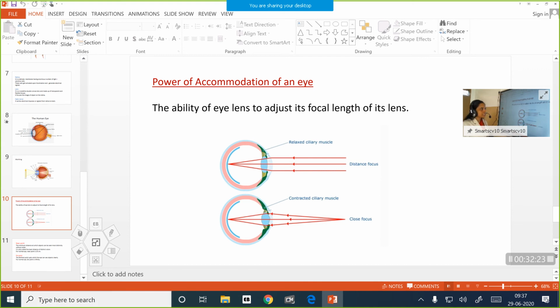Today we will be getting the notes through the parent app. So write down the notes, draw the structure of the human eye neatly, it should be a labelled diagram, today itself, and complete the notes. We will see in the next class.